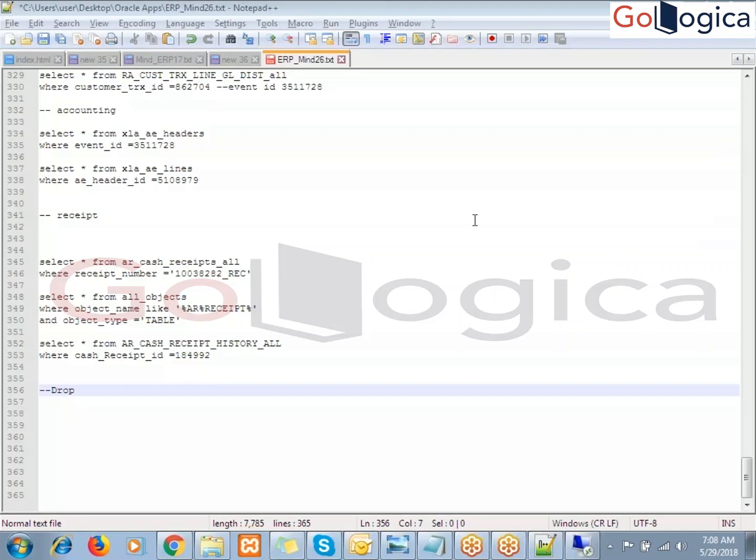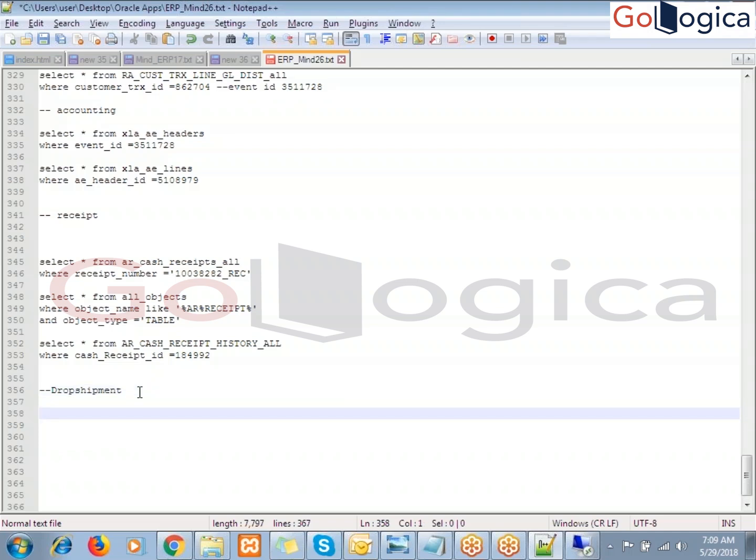Right. In the last session, we saw procure to pay and order to cash, both flows, diagrammatically, and now we are going to see the drop shipment process. Let us see when the drop shipment process comes into the picture.